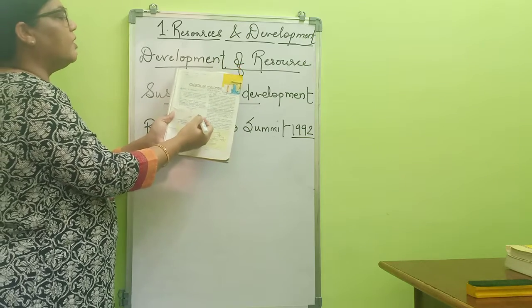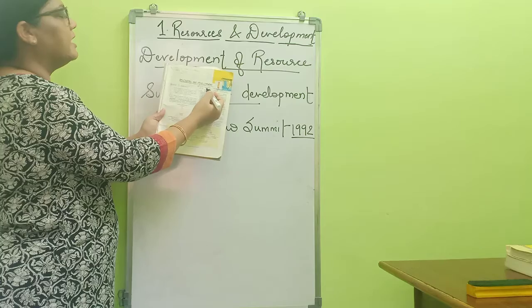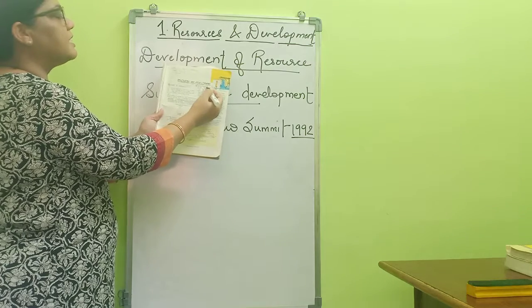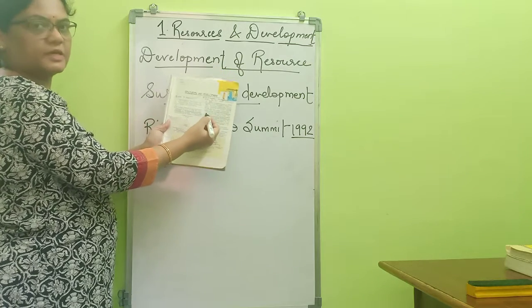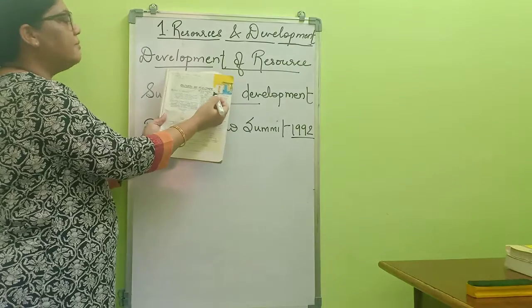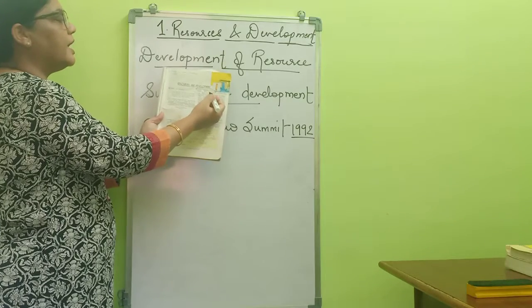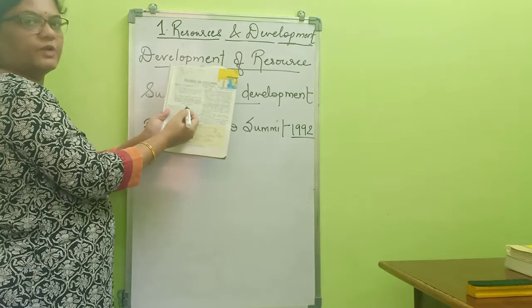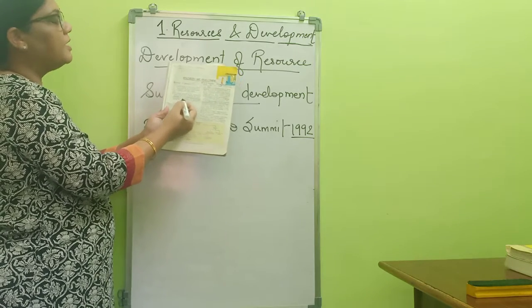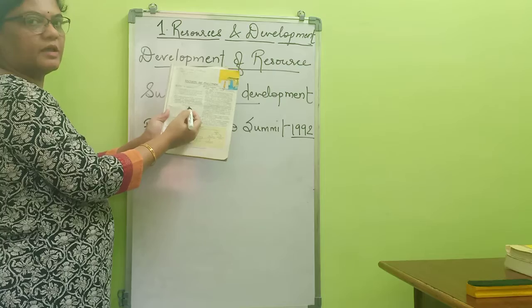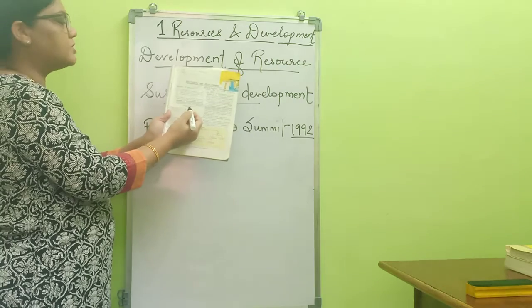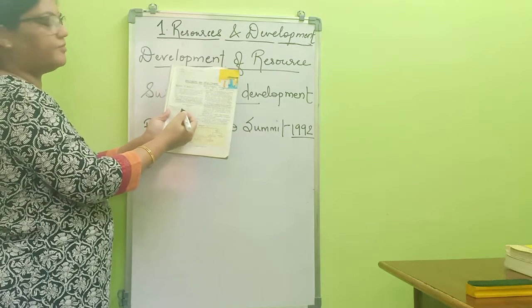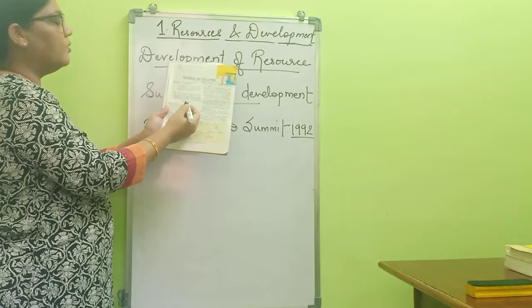Then we also studied on the right hand side whether human beings are said to be the best resource, and we studied that it is the best resource. Why? Because with the help of human resources only, whatever natural resources are there in nature, whether rocks, metals, minerals, can be utilized.